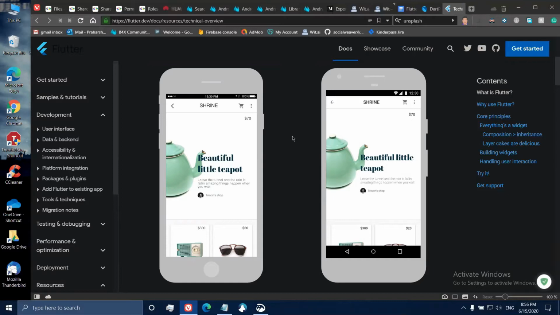You can, for example, write the code of this application in your main file. You can compile the app, you can delete the entire code, copy paste the code for an entire other app. And as long as you don't add or remove any package dependency, and you add the code of a fully different app and you just hit control and slash, it will recompile within seconds without closing the actual application. So that hot reload feature, that is present in Android and iOS Swift, but Flutter takes it to a whole different level.